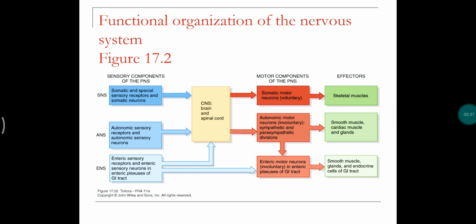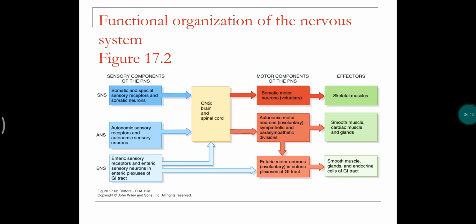The ANS consists of autonomic sensory receptors and autonomic neurons, whereas the ENS consists of enteric sensory receptors and enteric neurons, which send impulses to the central nervous system, which consists of the brain and spinal cord. The sensory impulses move from the sensory receptors of our body to the spinal cord, and from the spinal cord to the brain, or directly to the brain.